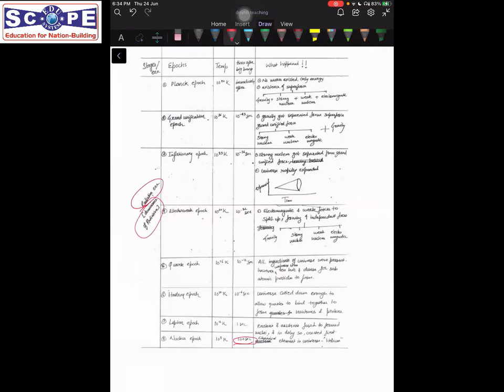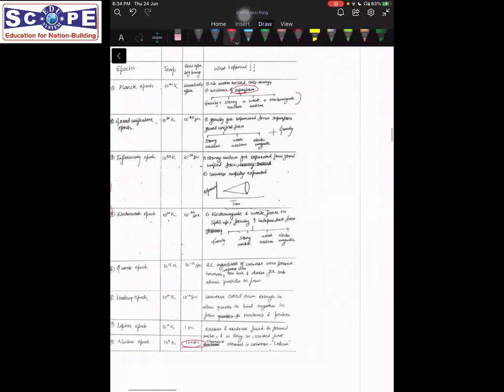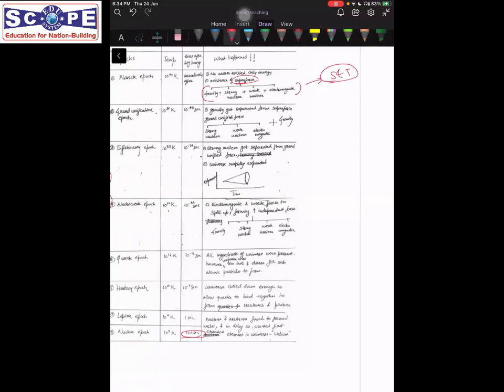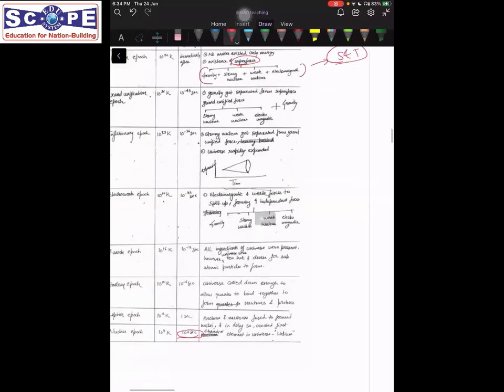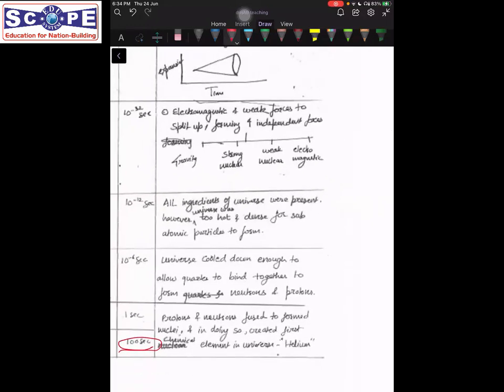The key results were that, first, initially there was a super force, which was a combination of all the standard forces. So what are these standard forces? Again, you will read in Science and Technology, the standard model of physics. That is a topic there. Do read it. But for our understanding, initially these were all combined into a single force known as super force. But during this radiation era, this force split up into four independent forces: gravity, strong nuclear force, weak nuclear force, and electromagnetic force. This is our first consequence.